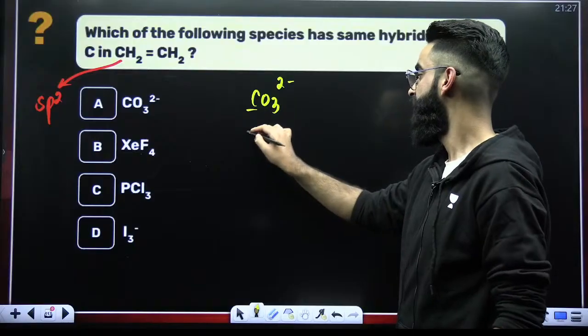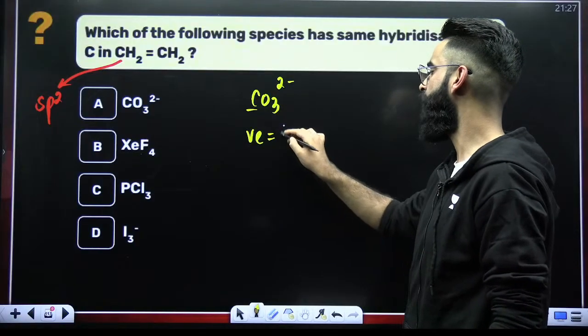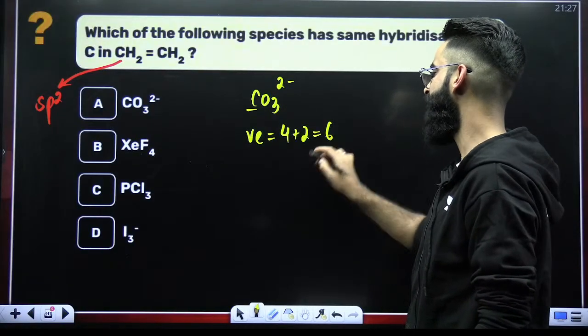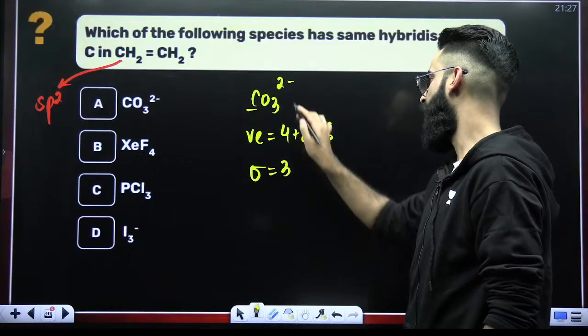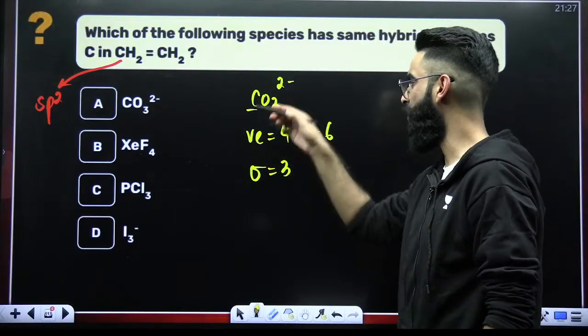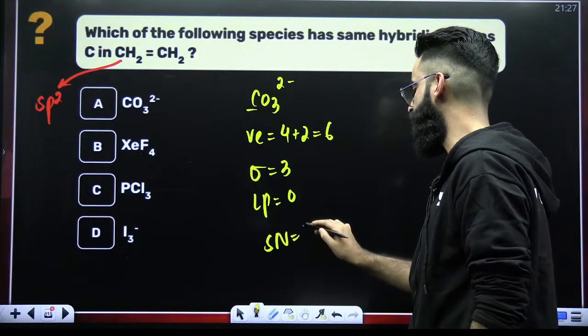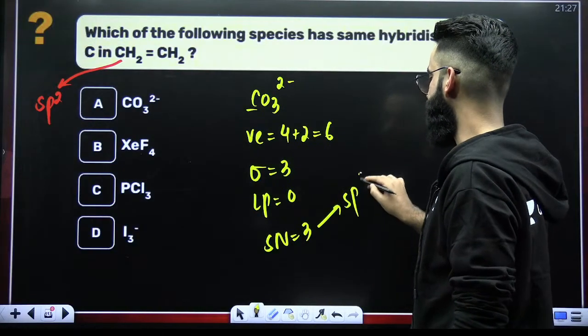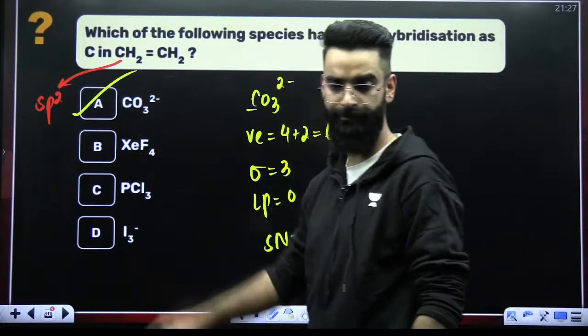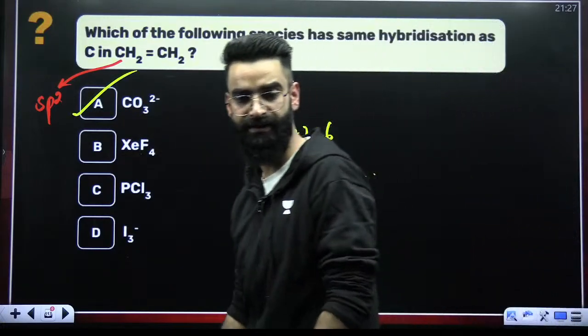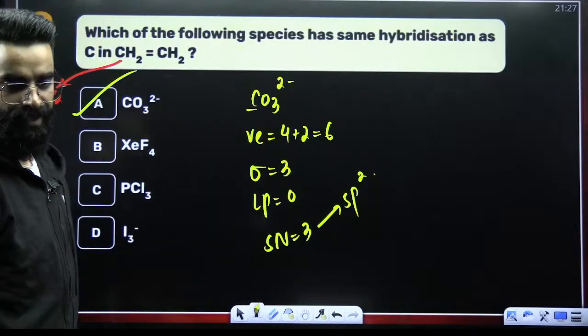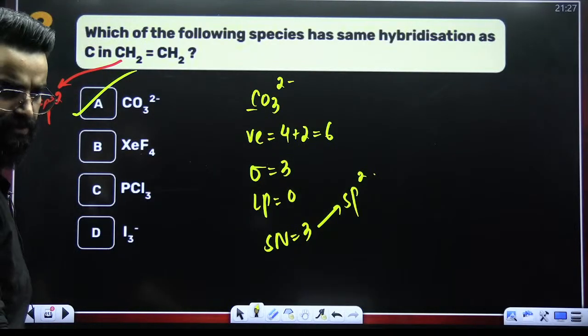CO3 di-negative. So valence electrons of carbon are 4 plus 2 makes it 6, right? Sigma bonds are 3. Oxygen being divalent, so 3 2s are 6. All the 6 are used, so no lone pair. So steric number is 3 plus 0, 3. Hybridization involved is sp2, right? So it has to be option A only. There is no need to think a lot in this question.